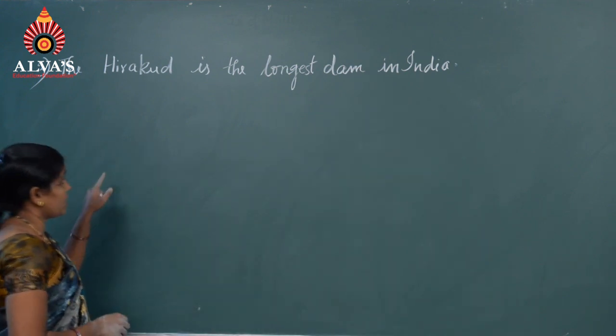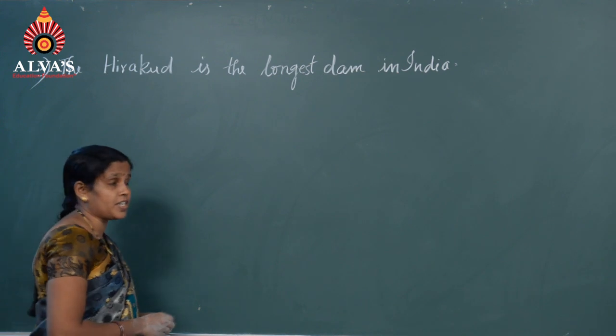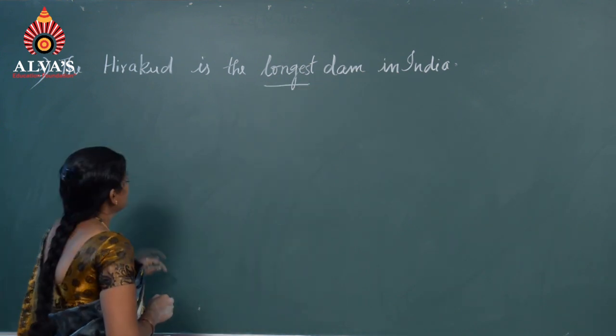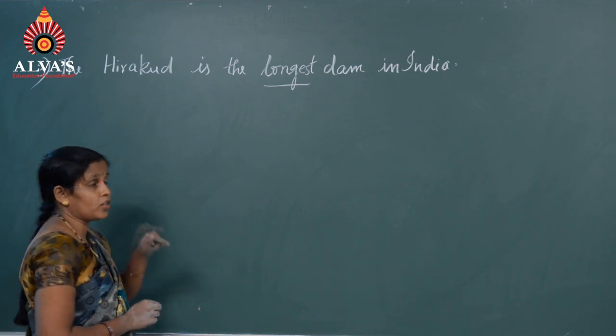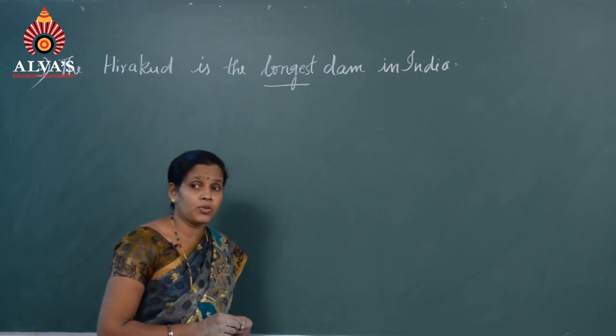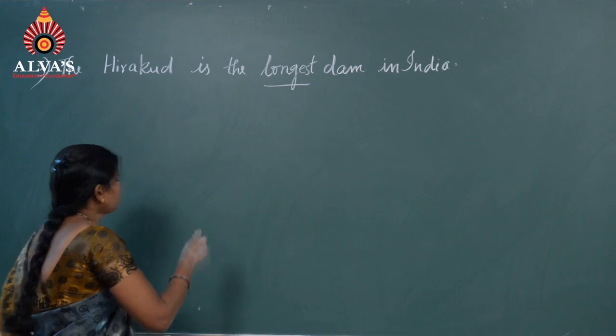The Hirakud is the longest dam in India. This is in which degree? Longest, superlative degree. The longest, not one of the longest. Then it is unique. Which is unique? The Hirakud is unique. What is the positive degree of this?